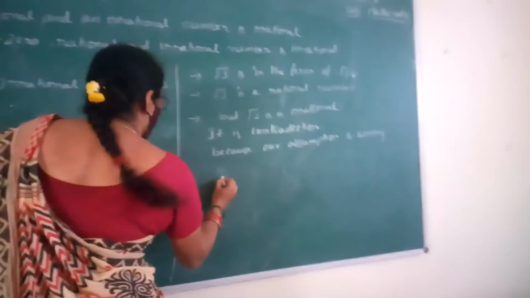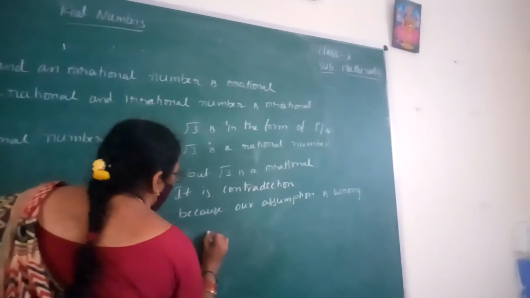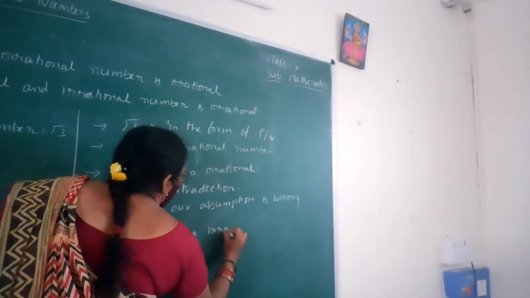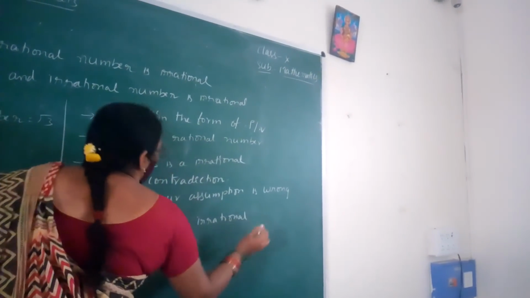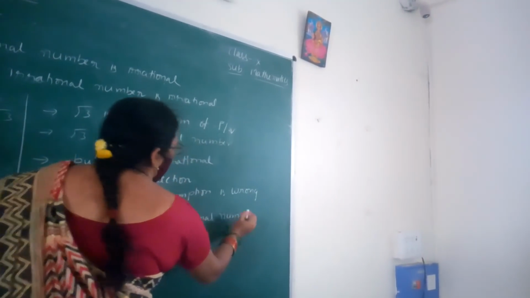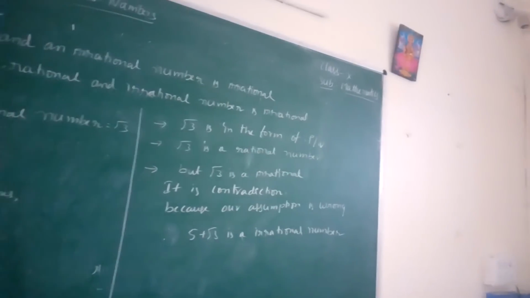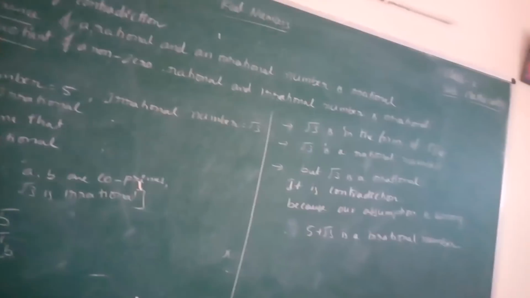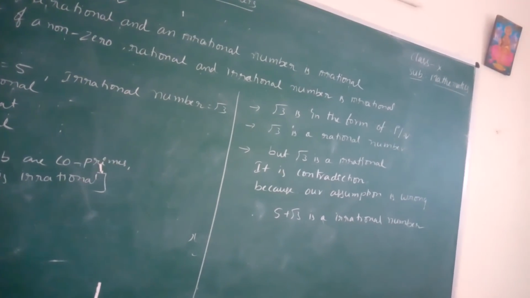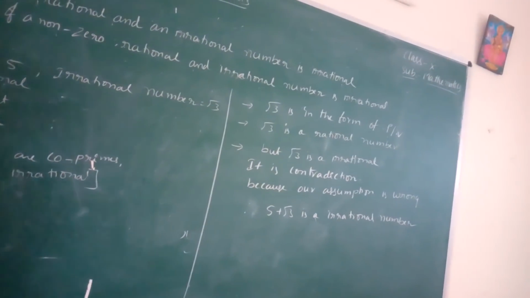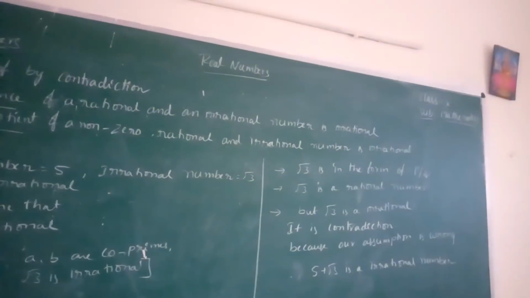Therefore, 5 plus root 3 is an irrational number. Children, have you understood? Okay. Which operation did we do here? Addition. With respect to addition, the sum of a rational and an irrational number is irrational. The next binary operation is subtraction. What is that? Subtraction.